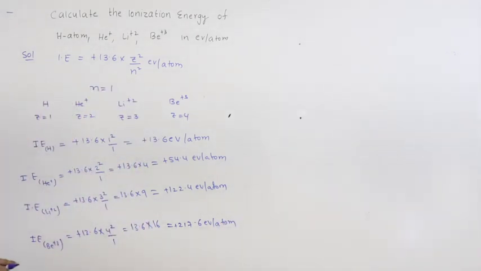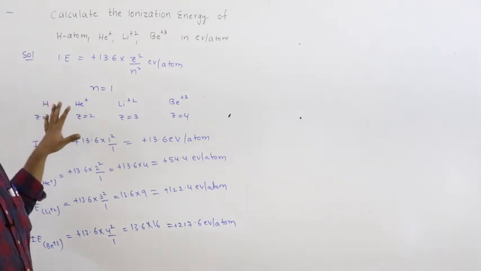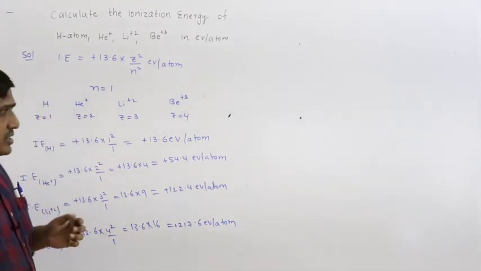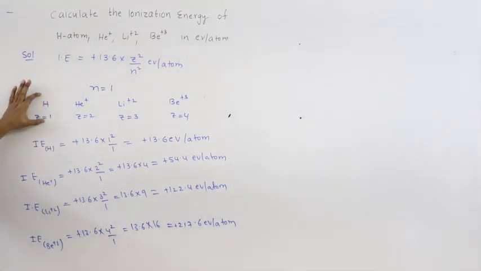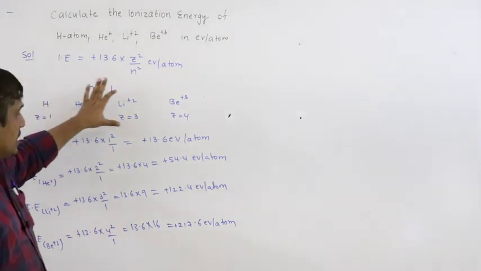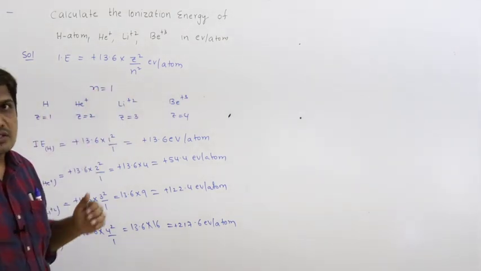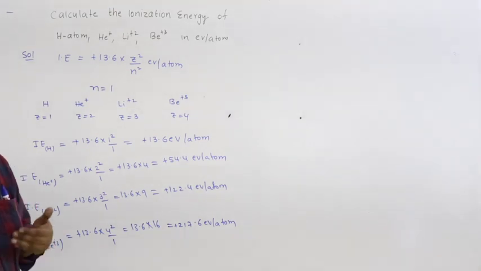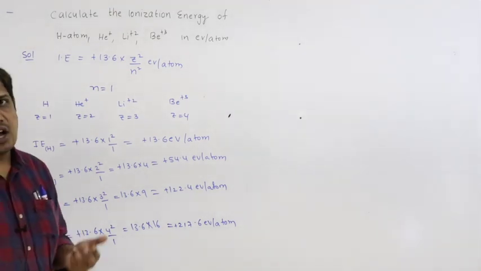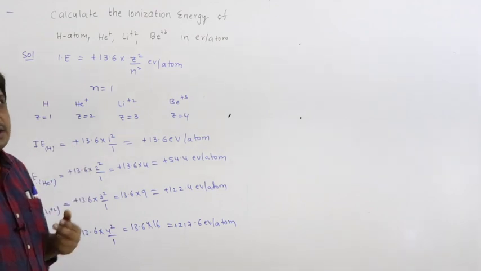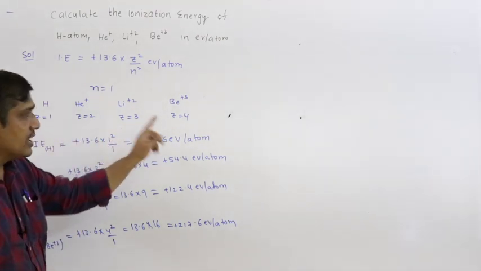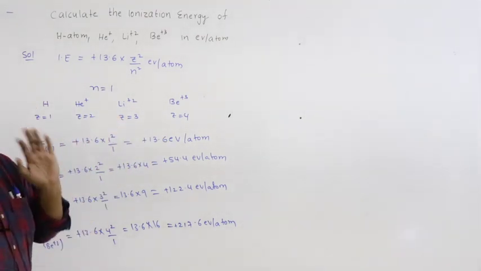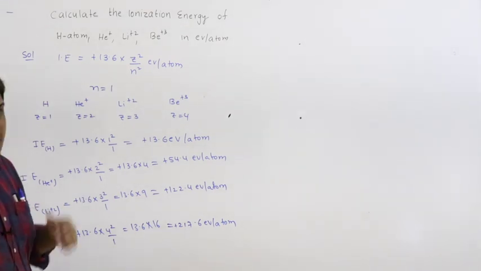So what is the conclusion? Although they contain only one electron, they have different ionization energies. What is the reason? The effective nuclear charge is more. As Z value increases, the number of protons increases. There is only one proton here, there are two protons here, three protons, four protons. The more the number of protons, the more the effective nuclear charge. Hence, you have to apply more energy. So as Z value increases, ionization energy increases, or simply effective nuclear charge increases.